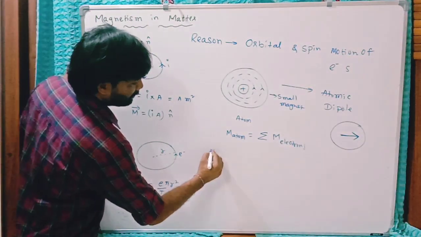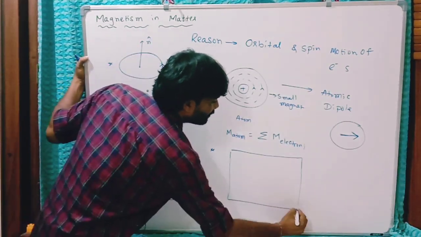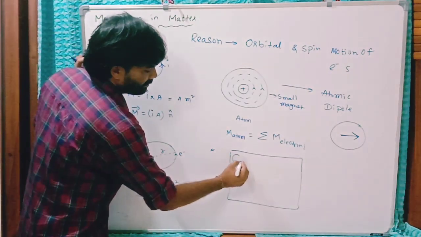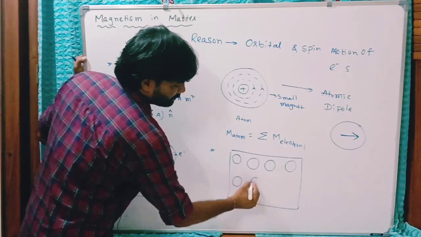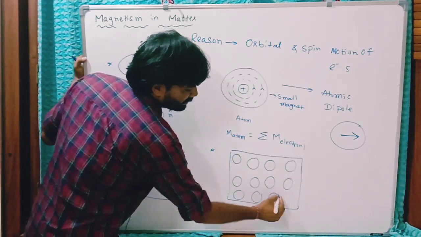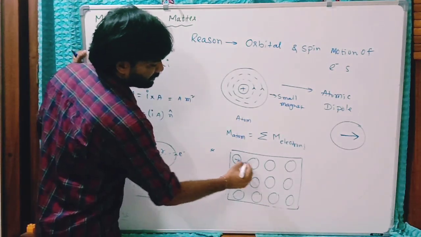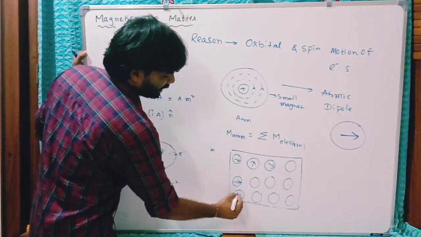Now for example, if it is the substance with a large number of atoms. These are the atoms. If they have a finite dipole moment, the orientation of dipole moments may be different in directions. The orientation is random.